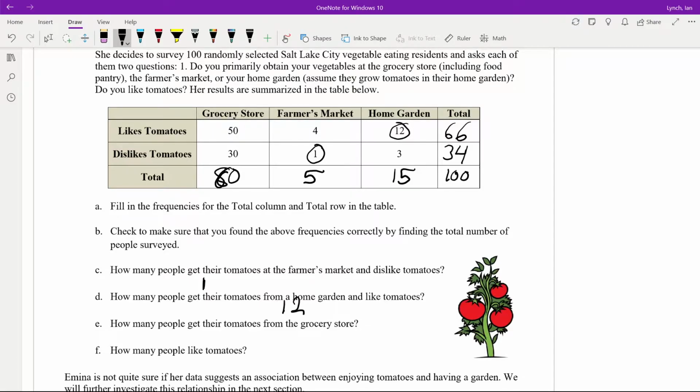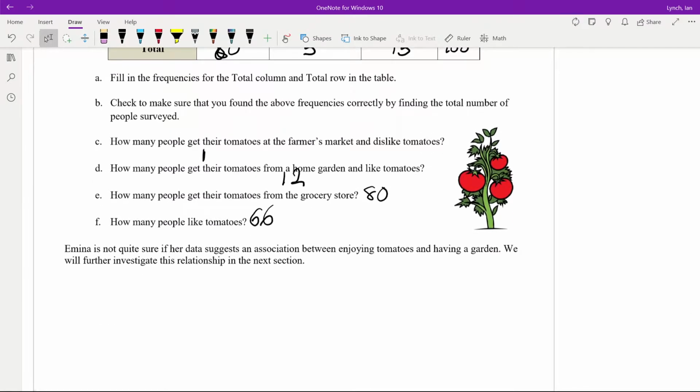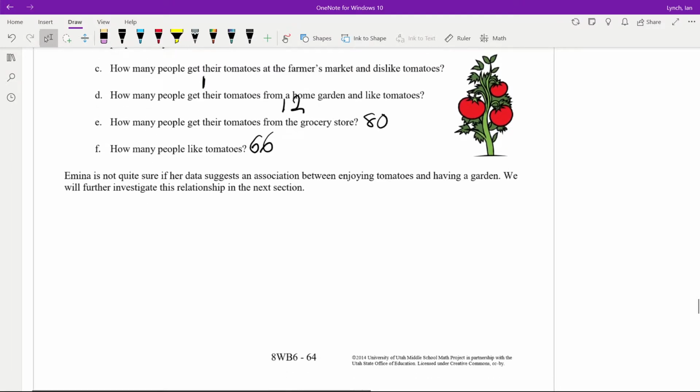How many people get their tomatoes from a grocery store? 80. 80 people get their groceries from the grocery store. And how many people like tomatoes? Of the 100, 66 do. So we're not quite sure if this suggests an association between enjoying tomatoes and having a garden. Let's look further.